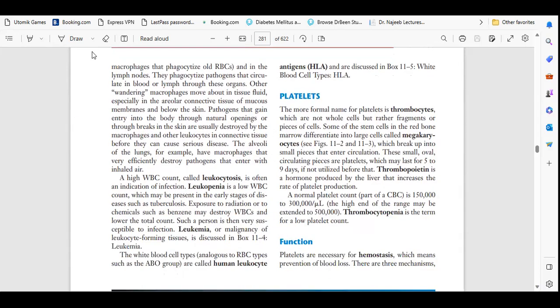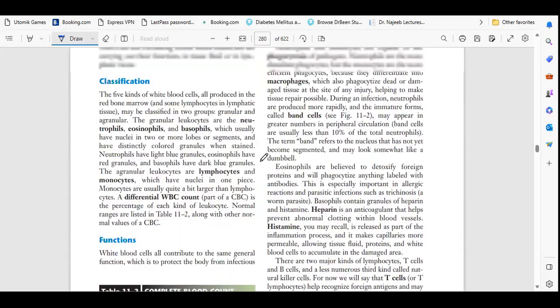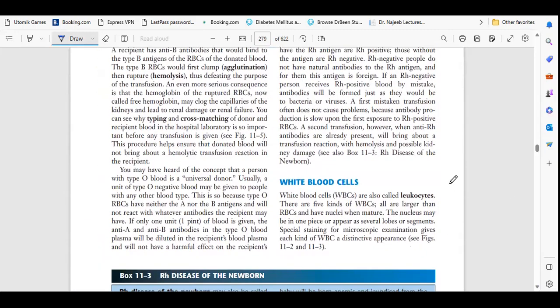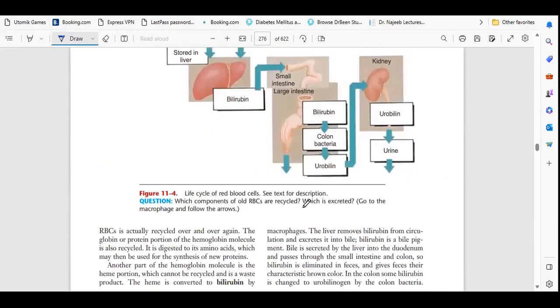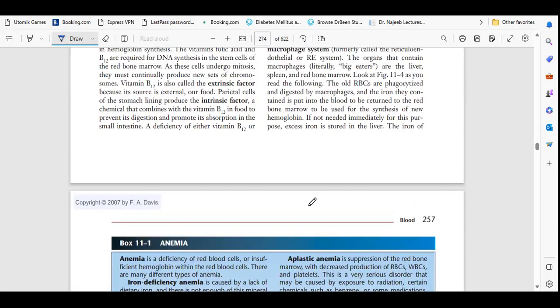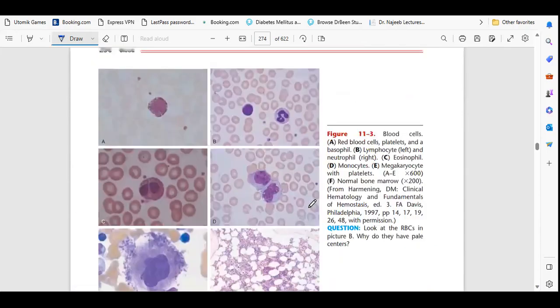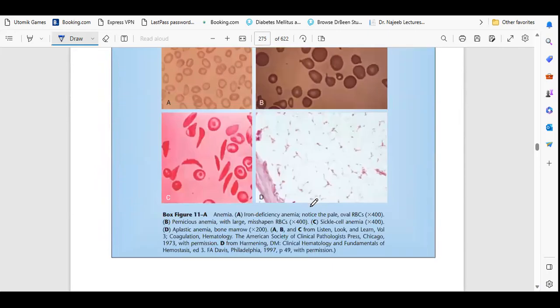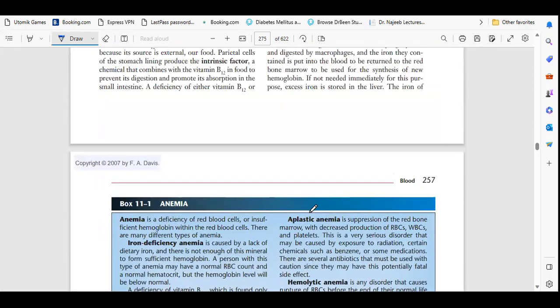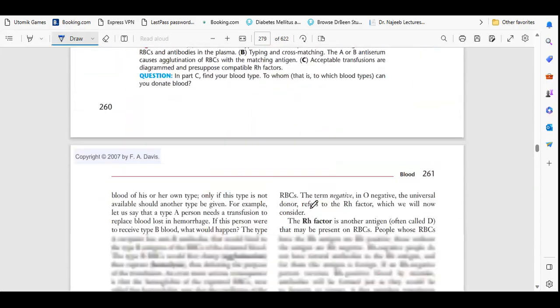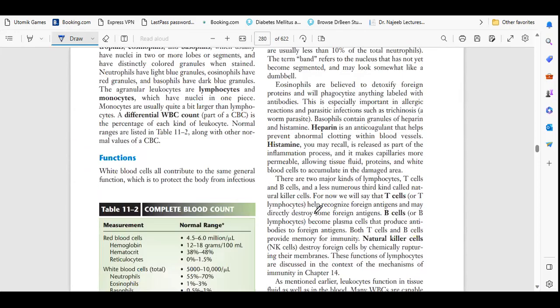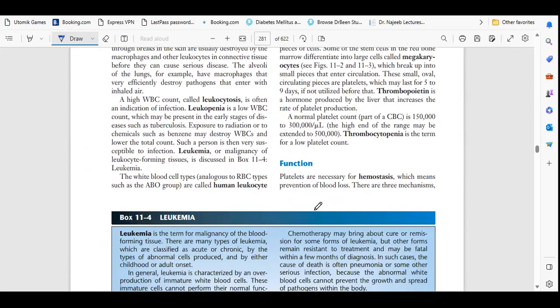Basically, the other name of platelets is thrombocytes. Likewise, WBC is leukocytes, RBC is erythrocytes. So these are the names which are practically given in the book. So whenever the term erythrocytes is given, you can understand that it is related to the RBC. If it is related to the WBC, it is given as leukocyte. Basically, two names we have to remember always.